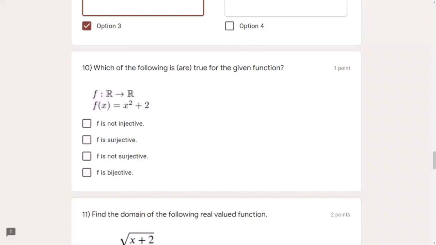Whenever you involve any square function, meaning a function in which there is x squared or x raised to any even power, then it will simply... because if I take 2 square, what is 2 square? 4, right? And if at the same time I take minus 2 whole square, it will also be 4, right? So that means if there were only x squared, it would definitely not be injective. We could have written directly that f is not injective, because we have two such x's for which the value is the same, and that is not supposed to be.